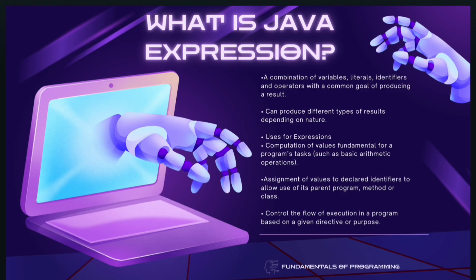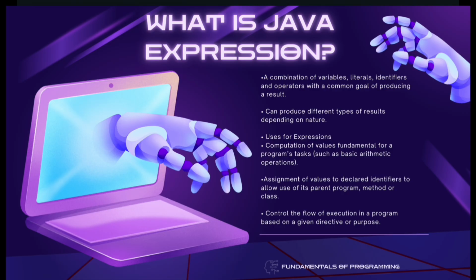Variables are names of storage locations that hold data. Next, expressions can produce different types of results depending on their nature. Expressions are not limited to numbers. The result depends on the type of operation. We have the arithmetic expression that produces a numeric result, relational expression that produces a Boolean result, string expression that produces a text result, and object expression that can return an object reference like new Scanner(System.in).